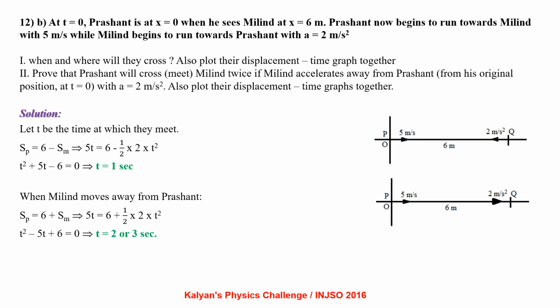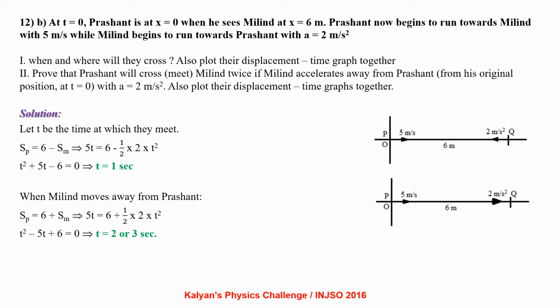At t equal to 0, Prashant is at x equal to 0 where he sees Milind at x equal to 6 meter. Prashant now begins to run towards Milind with 5 meter per second while Milind begins to run towards Prashant with an acceleration of 2 meter per second square. When and where will they cross? Also plot their displacement time graph together.